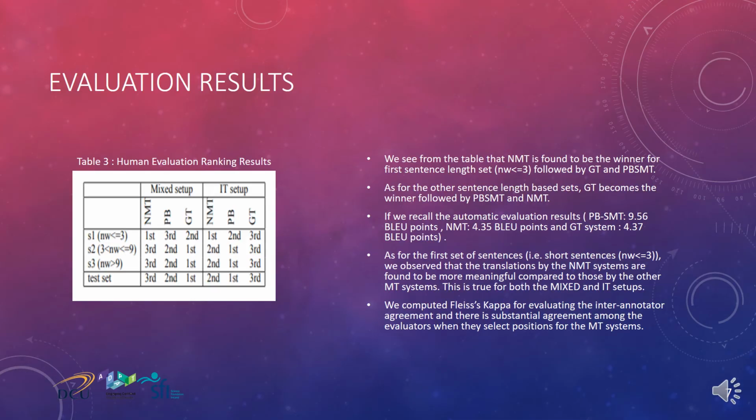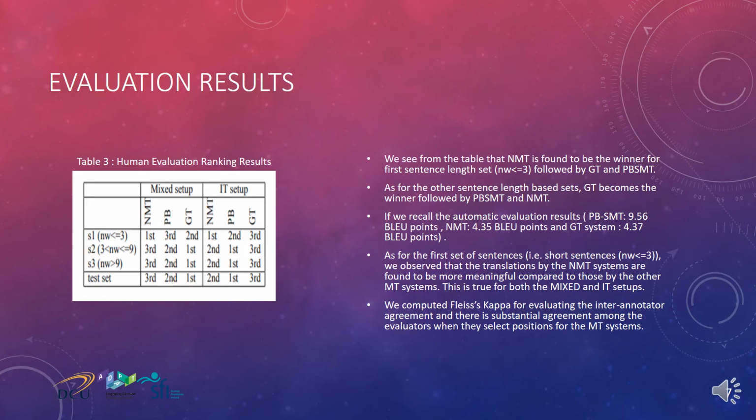Now we additionally computed the BLEU scores for the translations produced by GT, which is 4.37 BLEU points. So we see that PBSMT is the best choice, and GT and NMT are both comparable if the MT systems are ranked according to the automatic evaluation scores. Therefore, the automatic evaluation scores result in a contradiction with the human evaluation results shown.